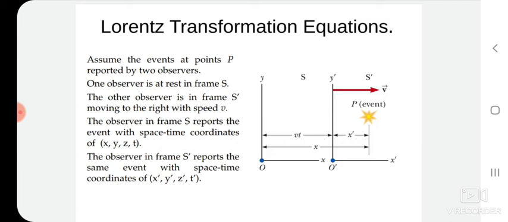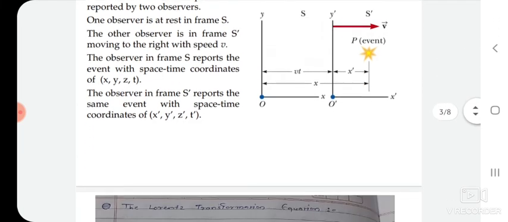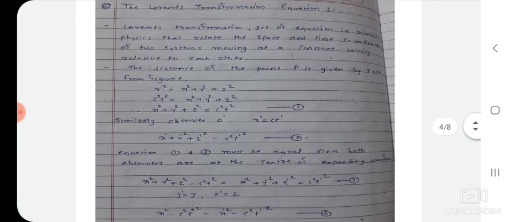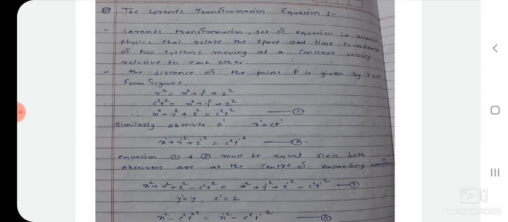From the figure you can say that r square is equal to x square plus y square plus z square. We know the value of r is equal to ct. Therefore, if we substitute, c square t square is equal to x square plus y square plus z square. Let us call it equation 1.